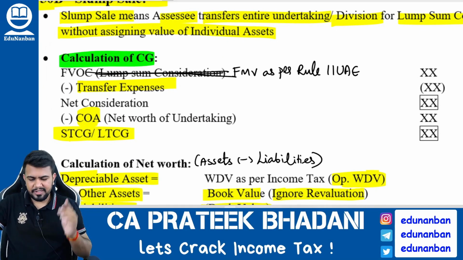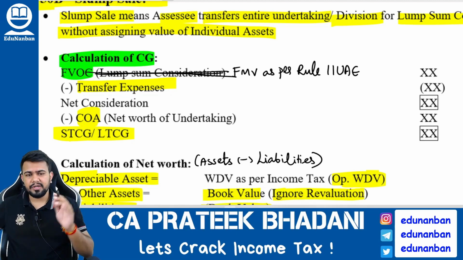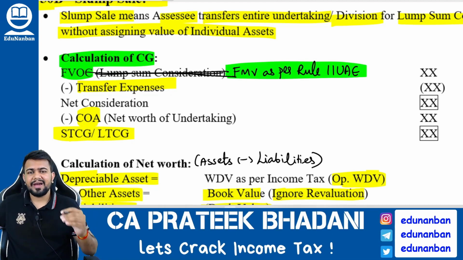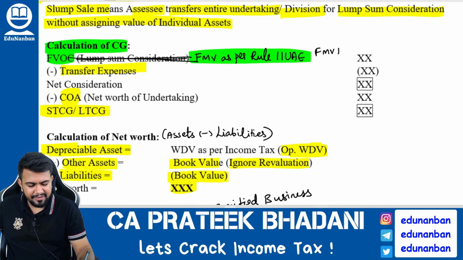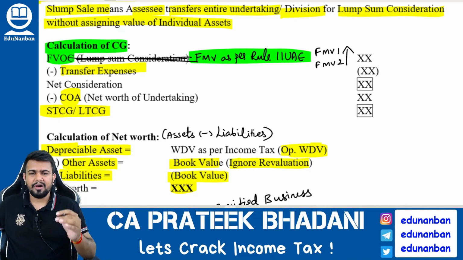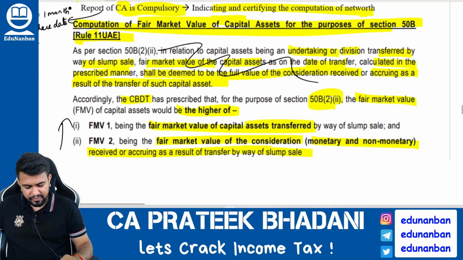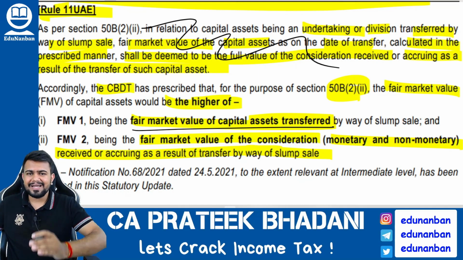Firstly, you have to take the full value of consideration. For full value of consideration, earlier you used to take the lump sum consideration, but now you should not take the lump sum consideration. What you should take is the fair market value as per Rule 11UAE. What is fair market value as per 11UAE? Very simple. It is fair market value number 1 or fair market value number 2, whichever is higher. Sir, what is fair market value 1? Fair market value 1 is the fair market value of the assets that are transferred.